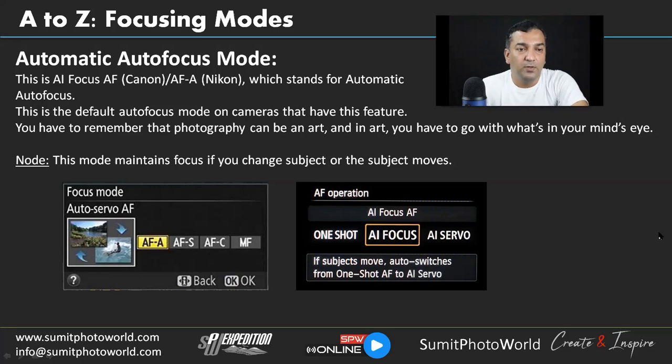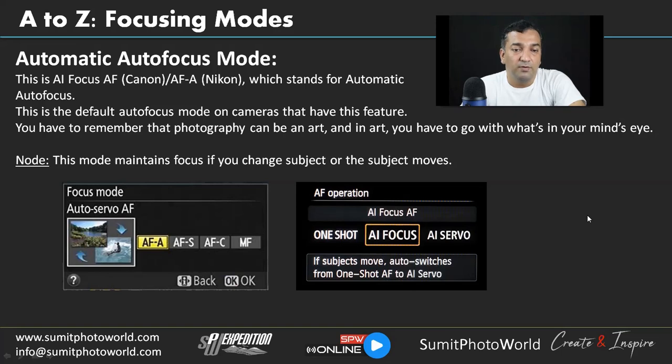Now we are at the topic of automatic focusing modes. In automatic focusing, autofocus mode, this is AI Focus AF in Canon and AF-A in Nikon, which stands for automatic focus. This is the default autofocus mode on cameras that have this feature. So when you buy a camera, by default it will be on autofocus. Be careful when you are buying a camera, and make sure that you change the focusing modes according to your need, and it will give you better results.